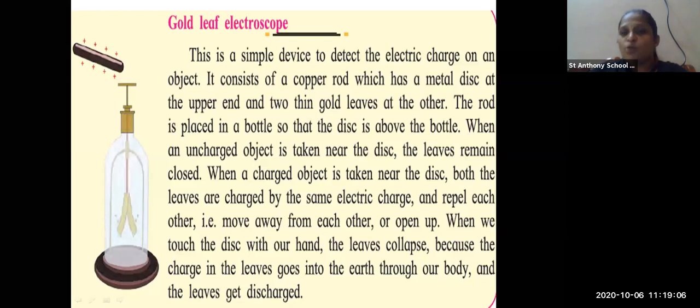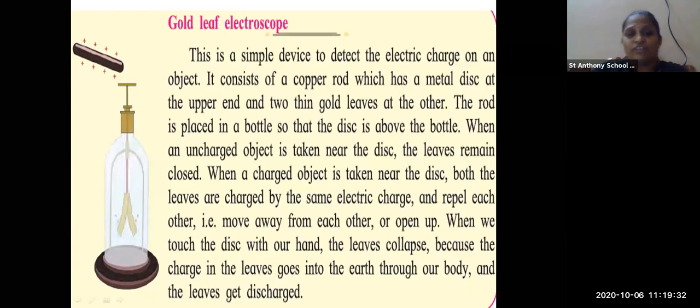When an uncharged object is taken towards the metallic disc, the two gold leaves remain closed, meaning they remain in the attraction position. There is no change in the gold leaf.